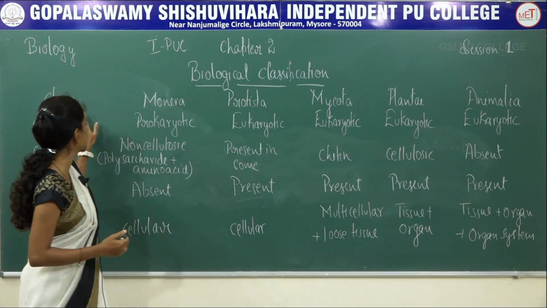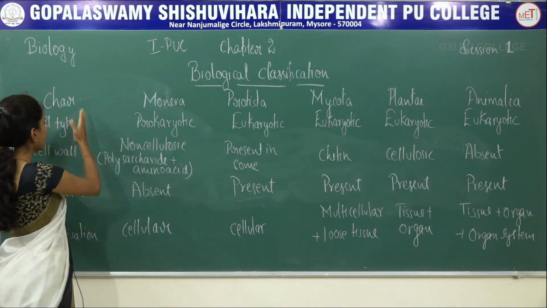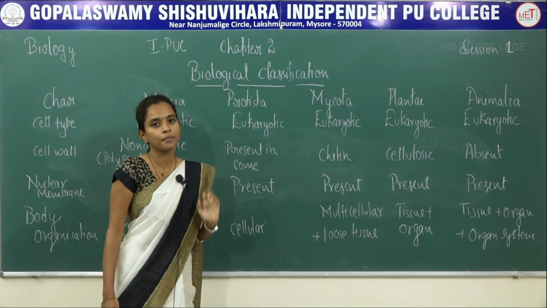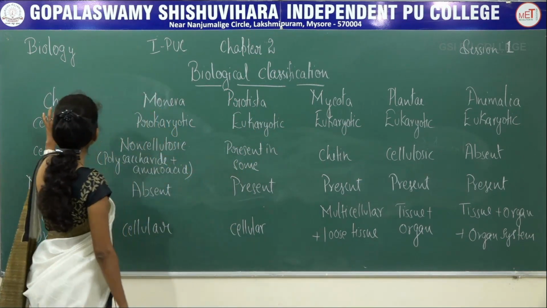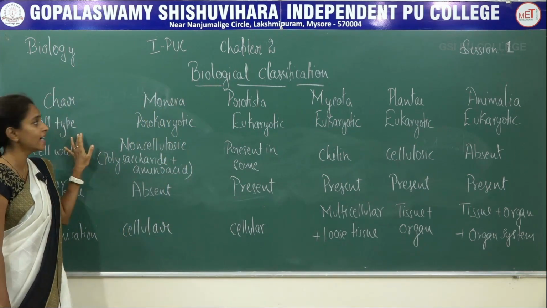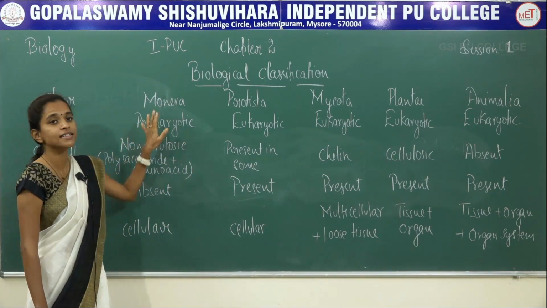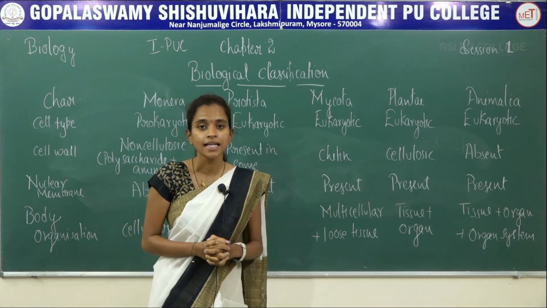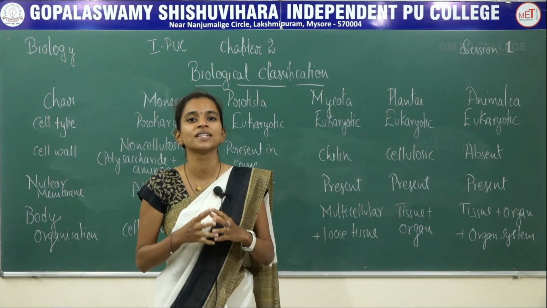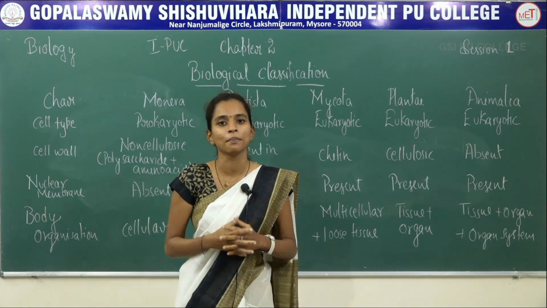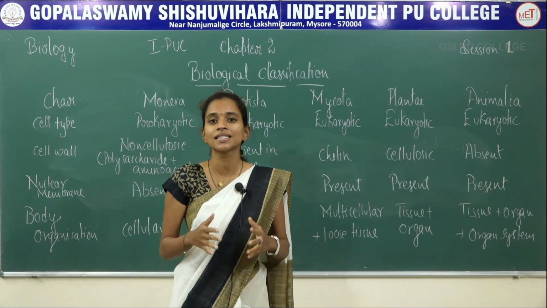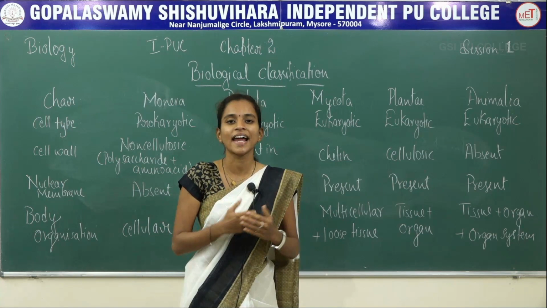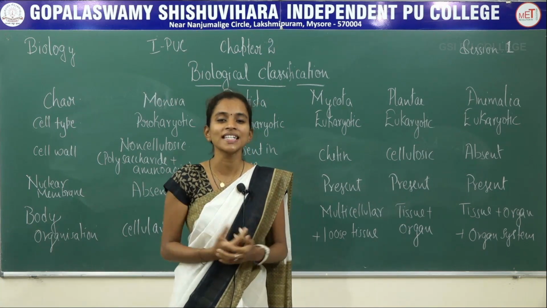So we'll come to the first column. Here I have written all the characters and across I have written the 5 different kingdoms. When it comes to the first character, that is cell type, in case of Monera, these are prokaryotic organisms. Prokaryotic organisms means these do not have a specific nuclear membrane. Pro means pre, that is, these are less advanced organisms which were present initially.